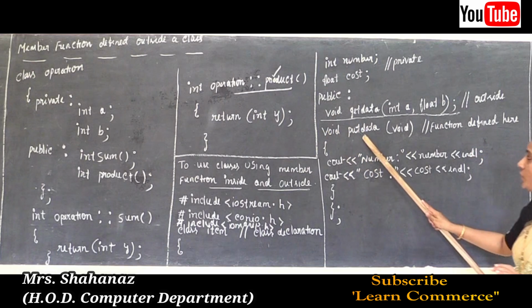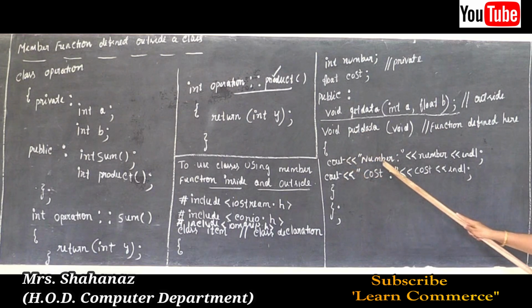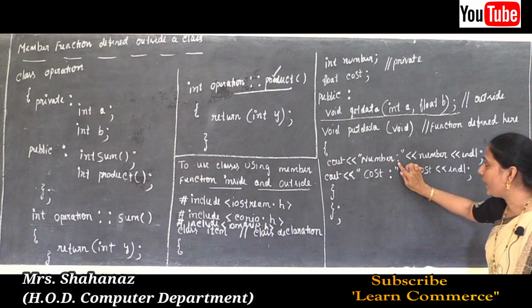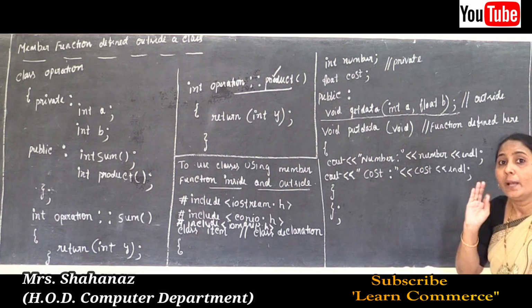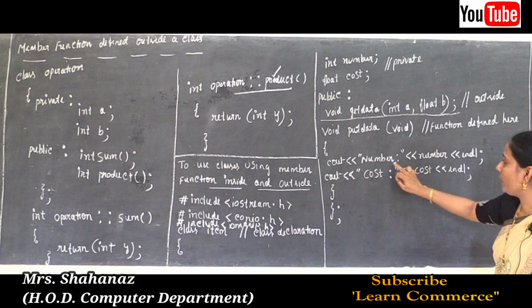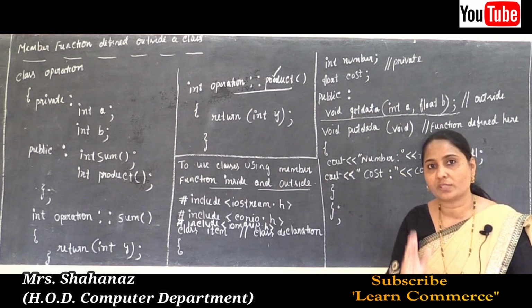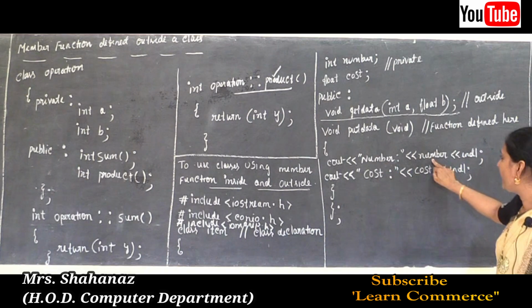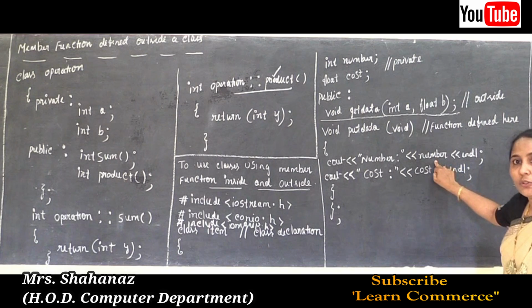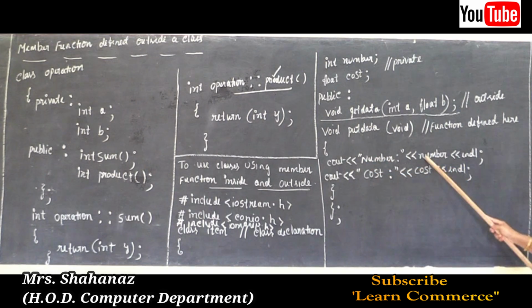Okay, void put data. Why? Because put data is going to display the information. So see, whatever you write using double quotation is going to display as a message. You should remember it. Whatever information you write using double quotation is displayed as a message, but the number, that means it is going to display the value.